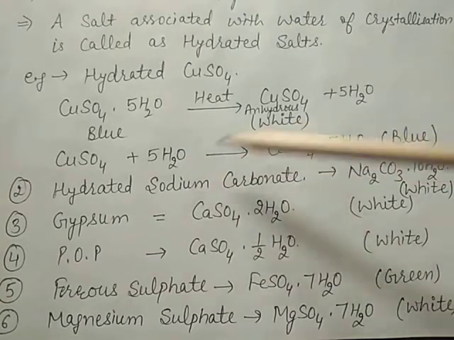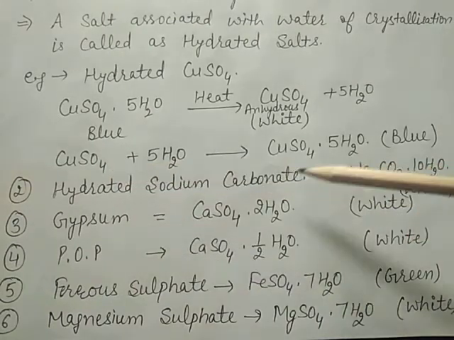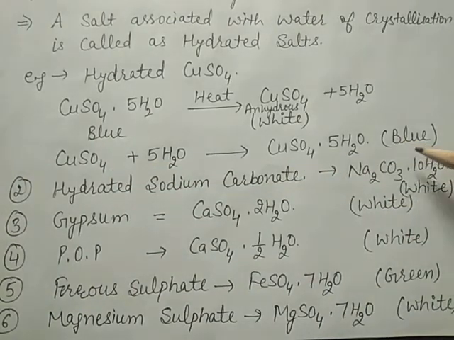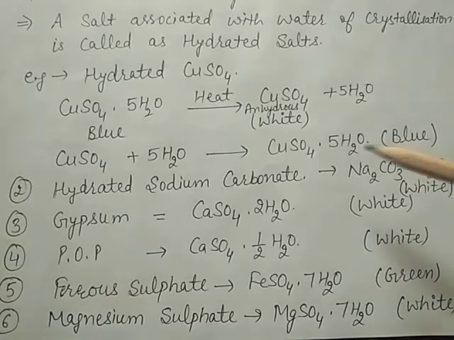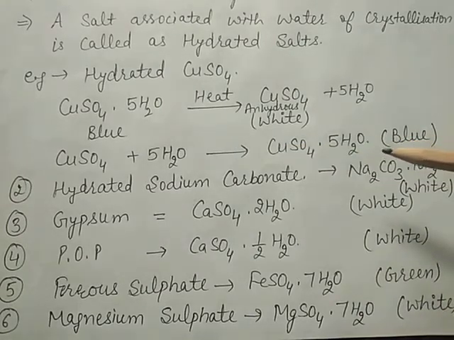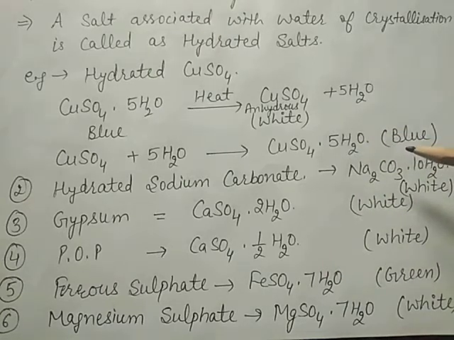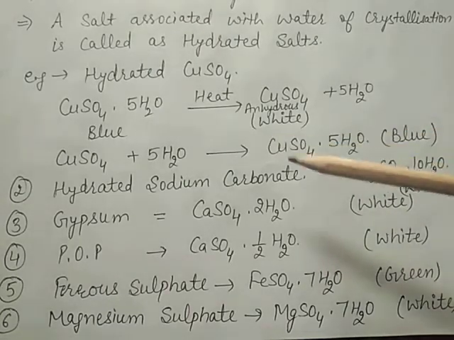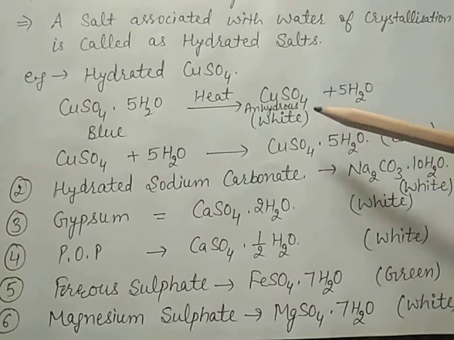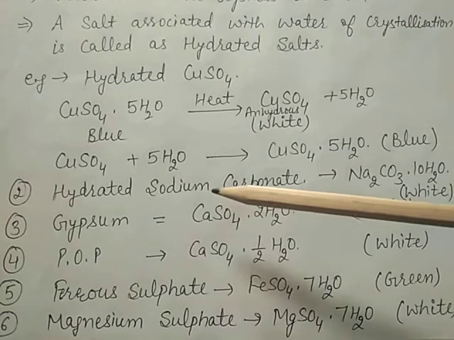The white anhydrous powder will again change into blue color, meaning hydrated copper sulfate. This process can be repeated. So our hydrated copper sulfate is blue in color, but anhydrous copper sulfate is white in color.